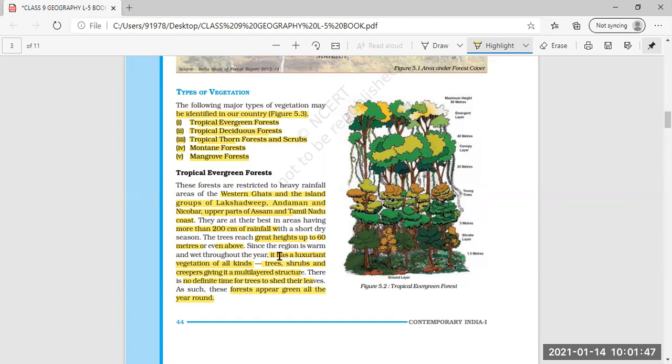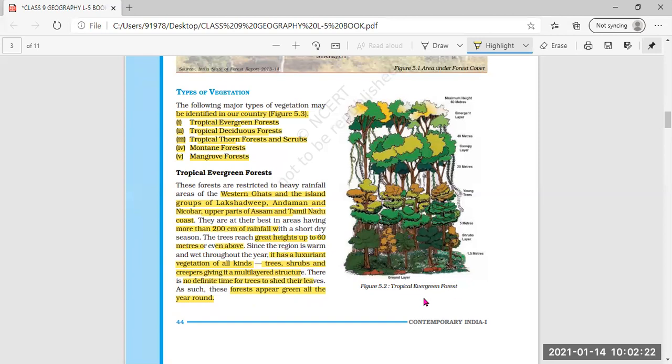Then the height of the trees in the evergreen forest is 60 meters and above, plus these type of forests have luxuriant vegetation of all kinds, means all types of plants are present in this type of vegetation, that is trees, shrubs and creepers. Even no definite time to shed the leaves, and that is why they appear green all the year round. So these are the special features of the tropical evergreen forest.